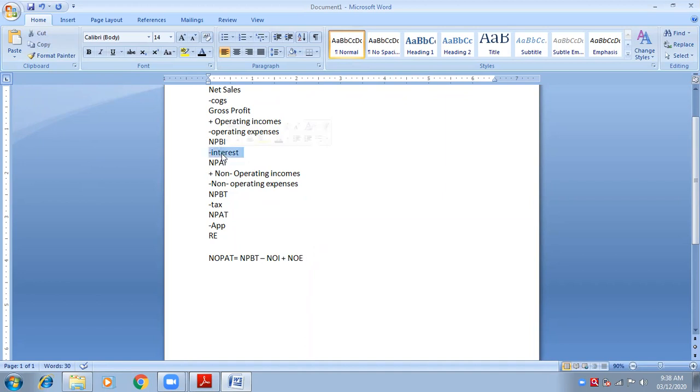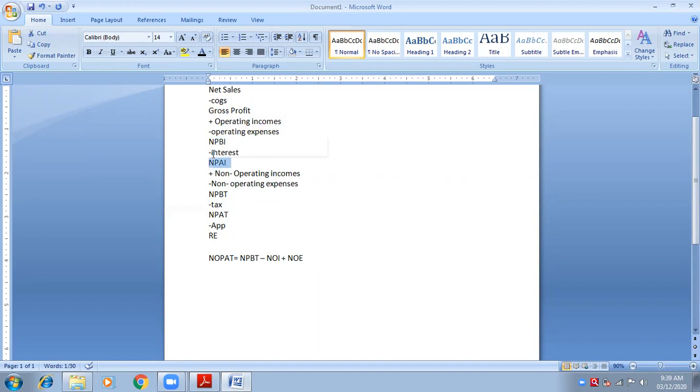Now net profit, remember, before tax. Remember, we have less interest here, and it is net operating after tax. It should be net operating profit. Operating means it should be before interest. Net operating profit means it should be before interest. But still now I have calculated net profit after interest with the help of this formula.